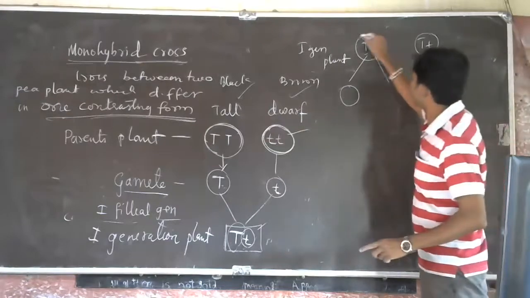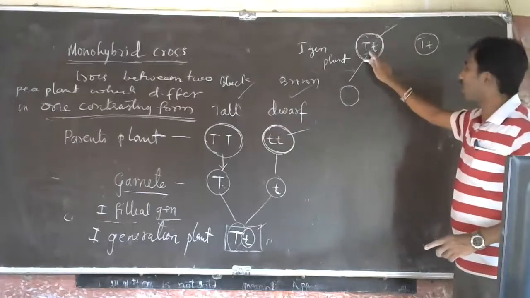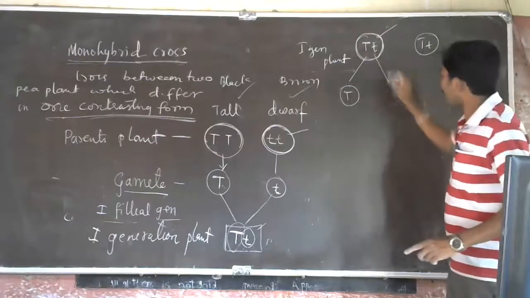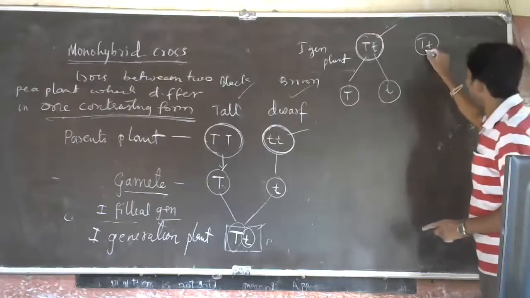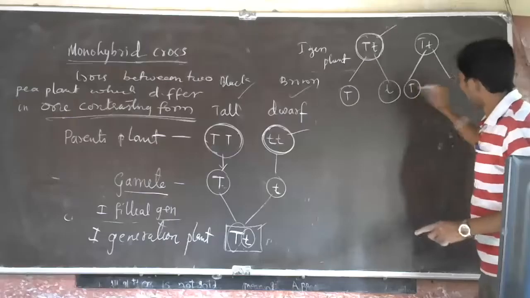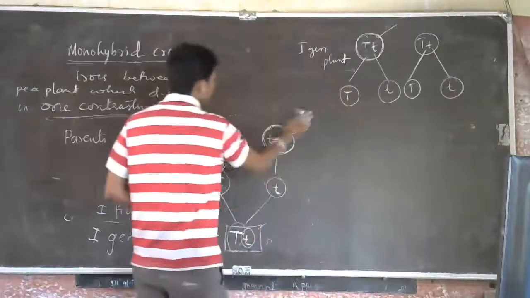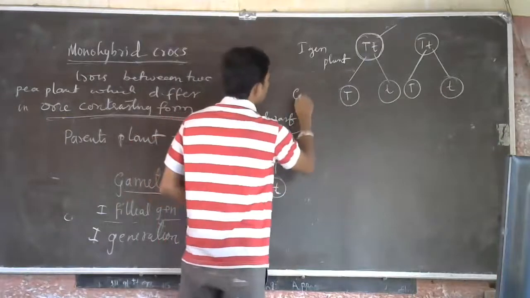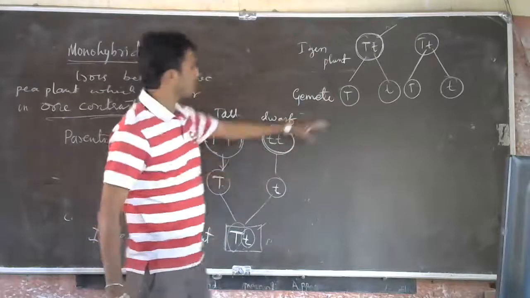So this is actually the heterozygous condition. Here two factors are there. One factor will go to one gamete, another factor will go to another gamete. Similarly in this plant, one factor will go to one gamete, another factor to the other gamete. Is it clear? So these are the gametes of the first generation. Gametes are released.